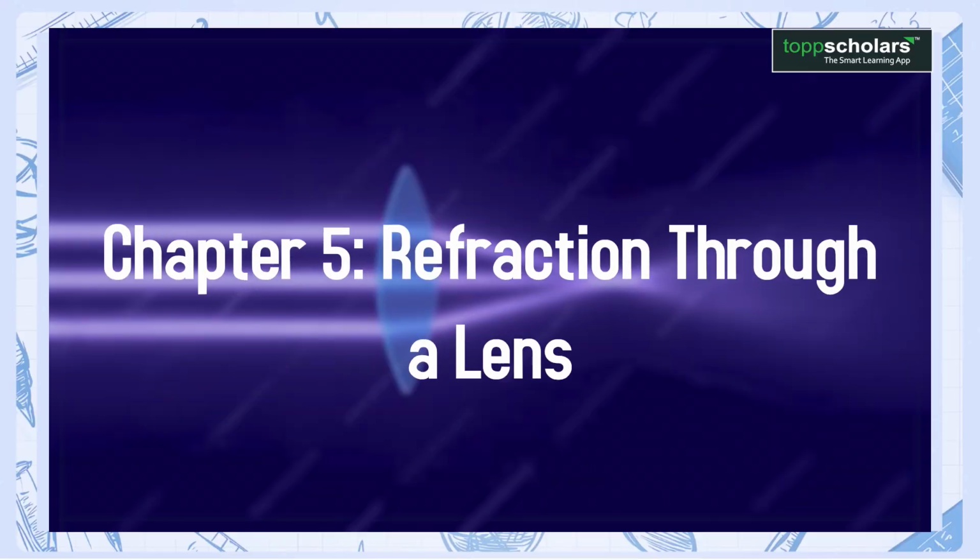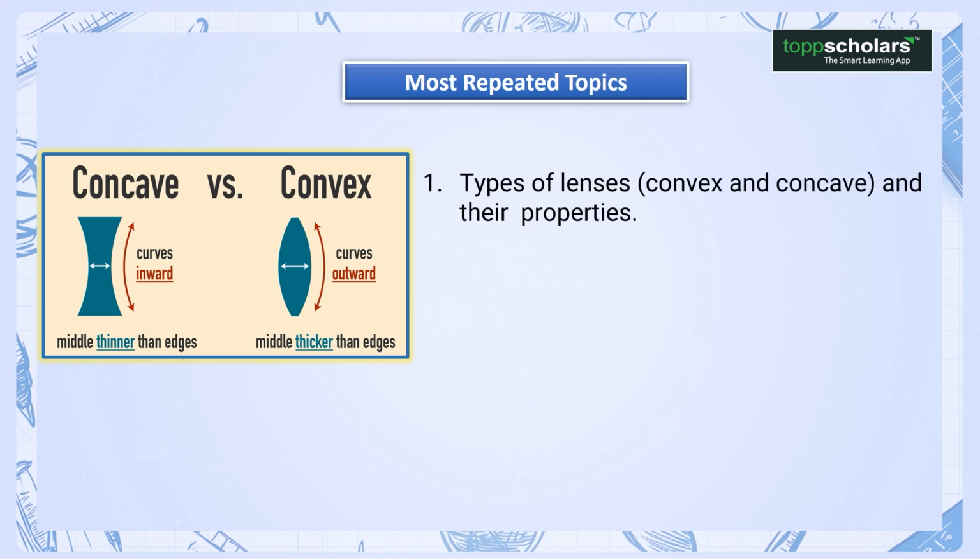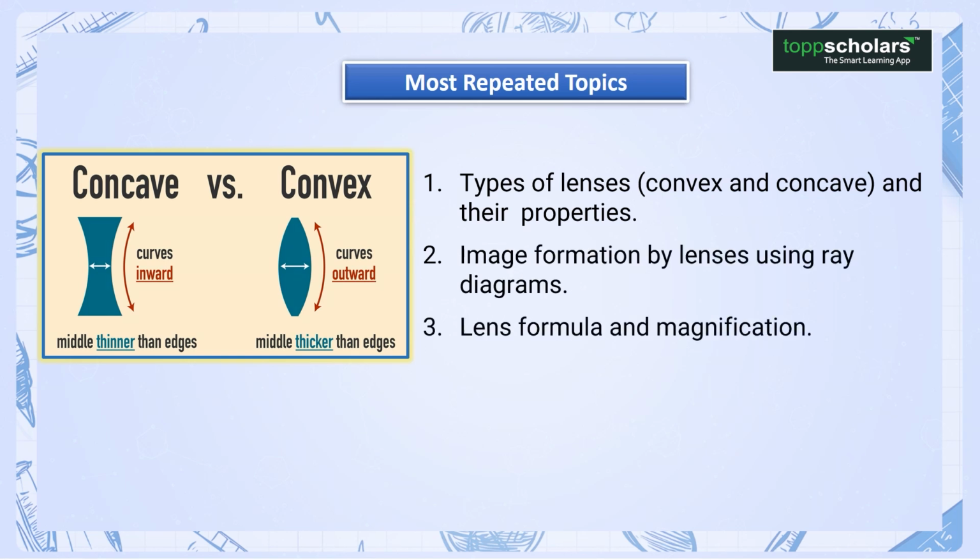Chapter 5. Refraction through a lens. Most repeated topics. 1. Types of lenses, convex and concave, and their properties. 2. Image formation by lenses using ray diagrams. 3. Lens formula and magnification.